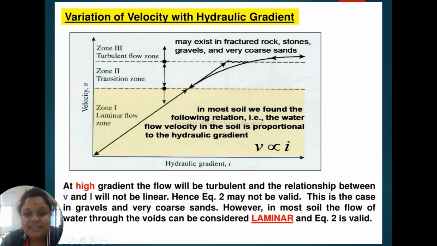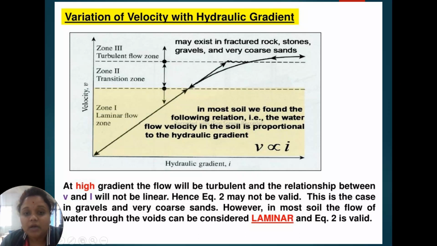From this to this is zone 2, the transition zone. And from this to this is zone 3, the turbulent flow zone.